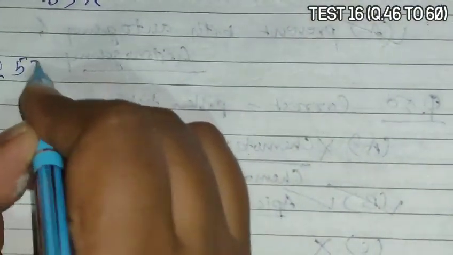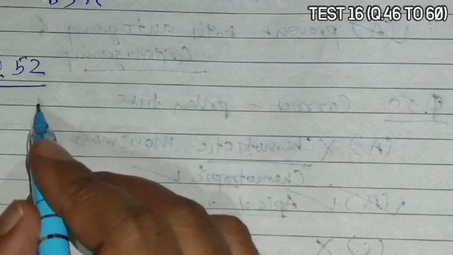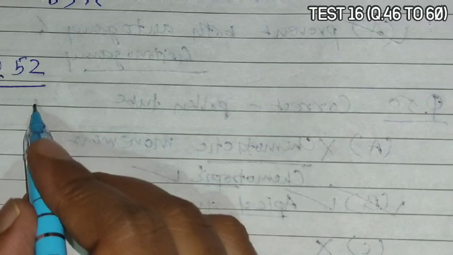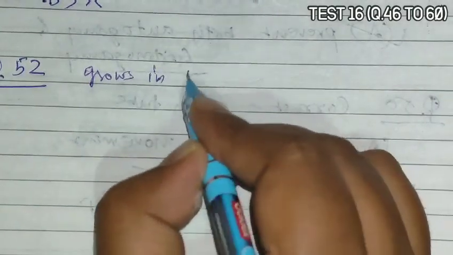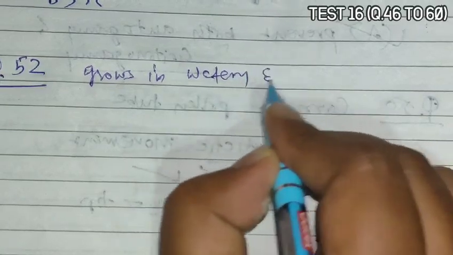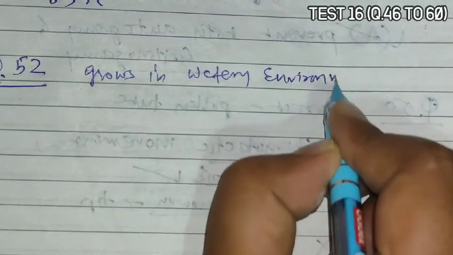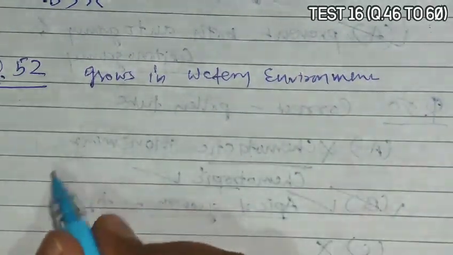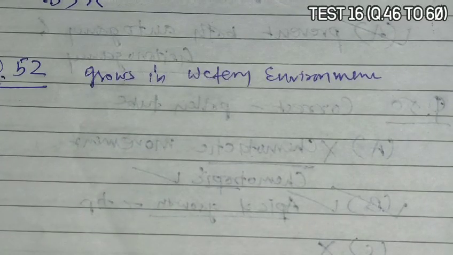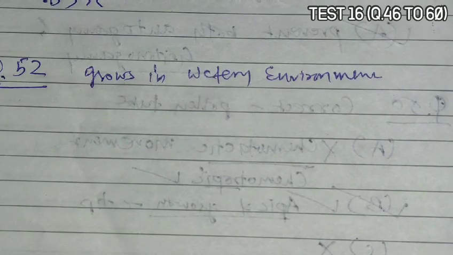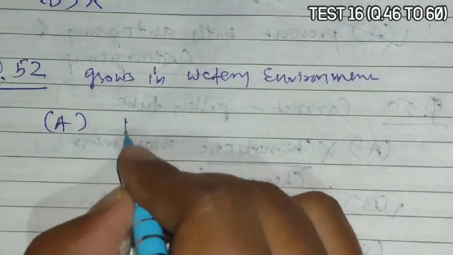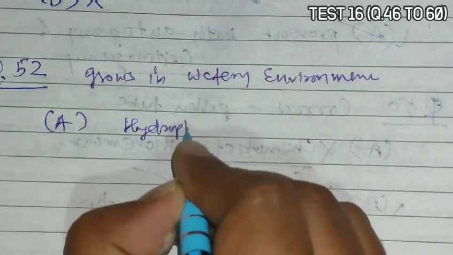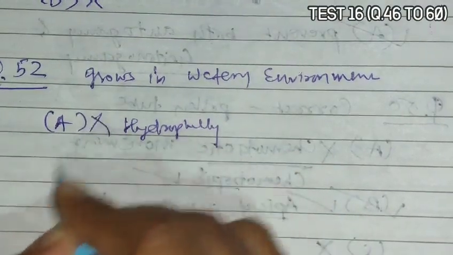Next is question 52. Question 52 asks, it grows in a watery environment but pollination occurs through insect or air. So it grows in a watery environment, so it is an aquatic plant, but the pollination occurs through insects. If we go with the options, in option A, Vallisneria is given, and Vallisneria shows hydrophily, which is pollination by water, so it is incorrect.